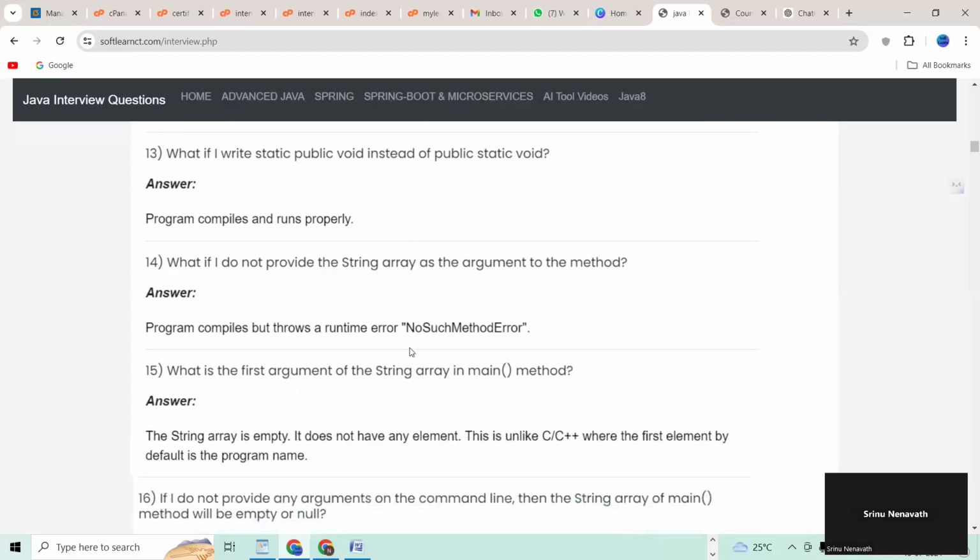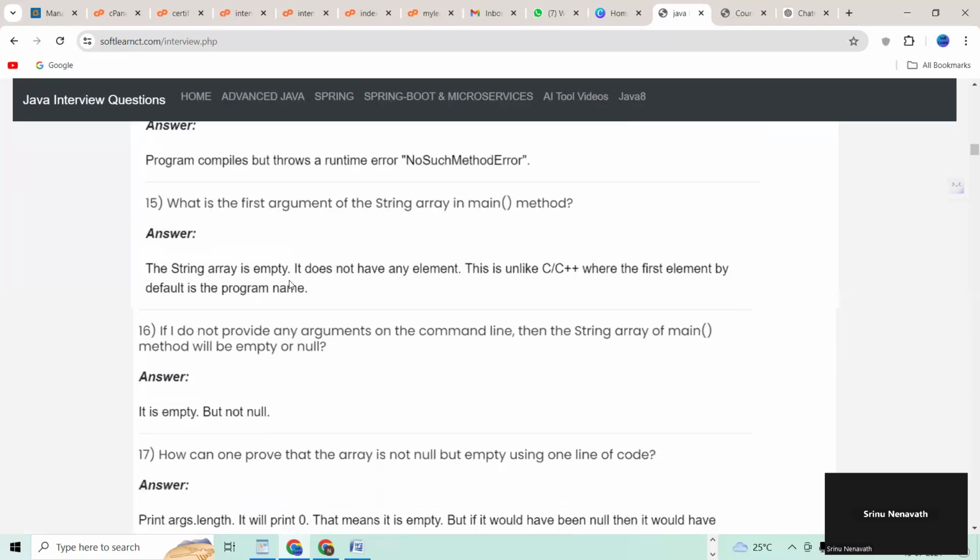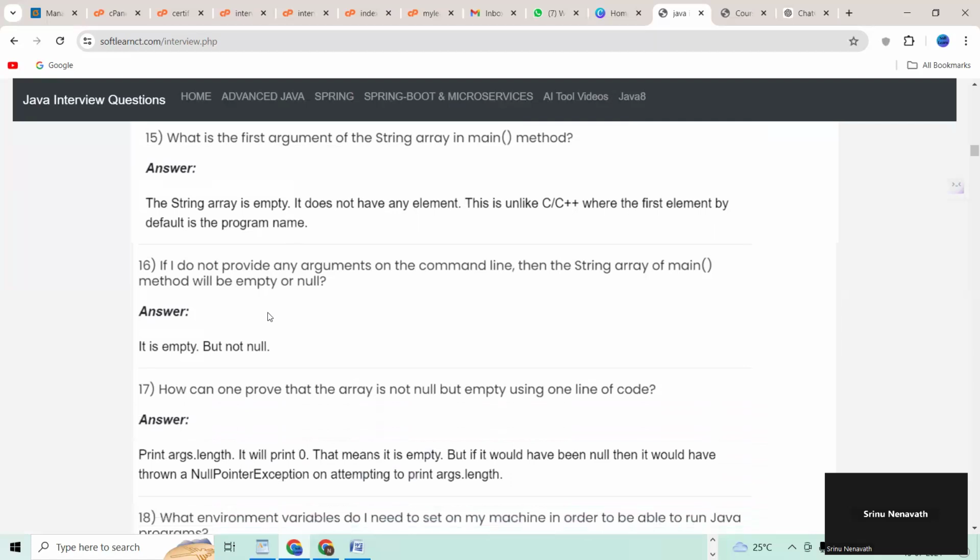That answer. And 14th question, what if I do not provide that string array as the argument to that method, right? So what is the 15th question? What is the first argument of the string array in main method? 16th question, if I do not provide any argument on the command line, then that string array of main method will be empty or null, right?